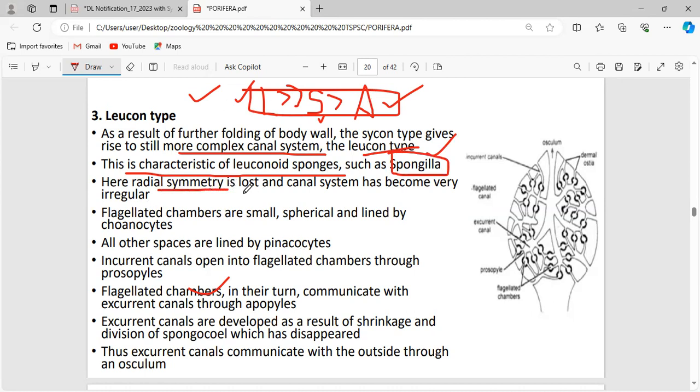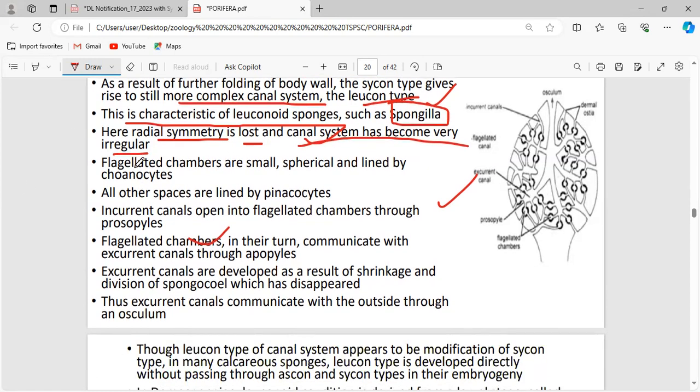Now here the radial symmetry is lost and the canal system has become very irregular. See the structure. As it is very irregular, there is no correct path of water circulation. So this is said to be more complex. The flagellated chambers are very small, spherical, and lined by the choanocytes. As I said before, wherever the choanocyte is present, flagella and microvilli are obviously present. All other areas are lined by the pinacocytes. Now these incurrent canals open into the flagellated chambers through the prosopyles.